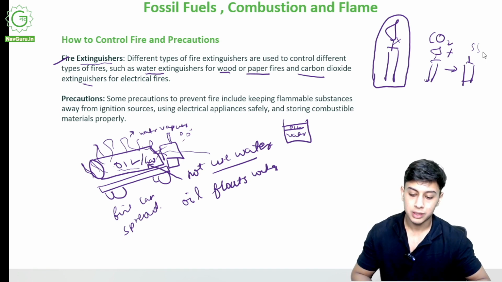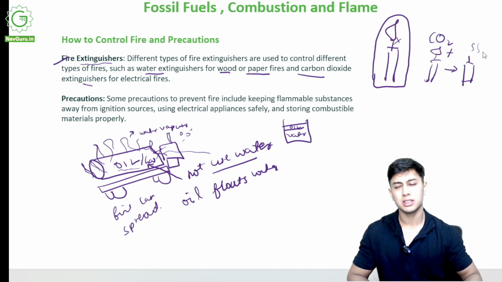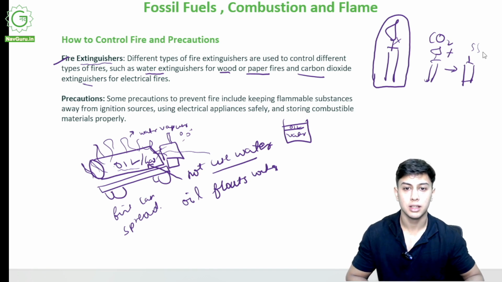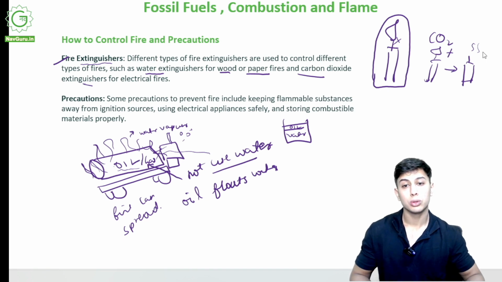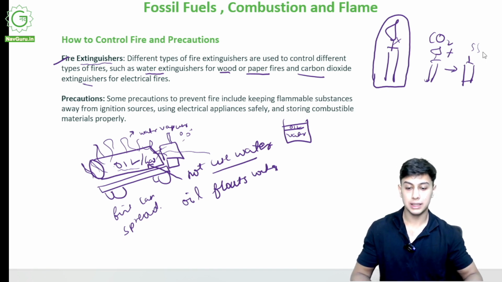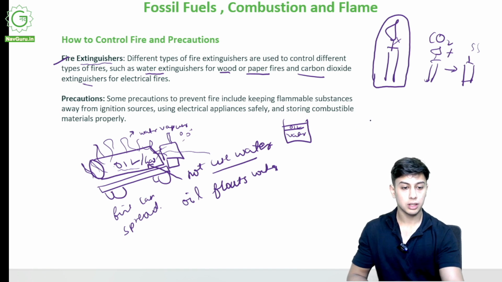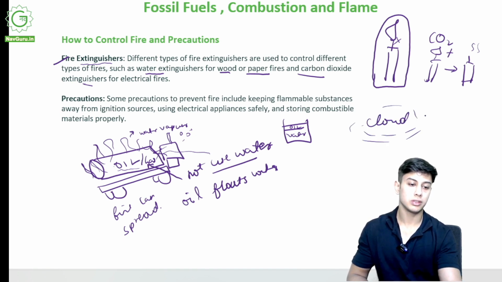In the petrol pump there are a lot of oil droplets in the air. You light a cigarette, you use your flash, you light a lighter or matches, and those droplets of oil in the air form a cloud, and this will catch fire easily.